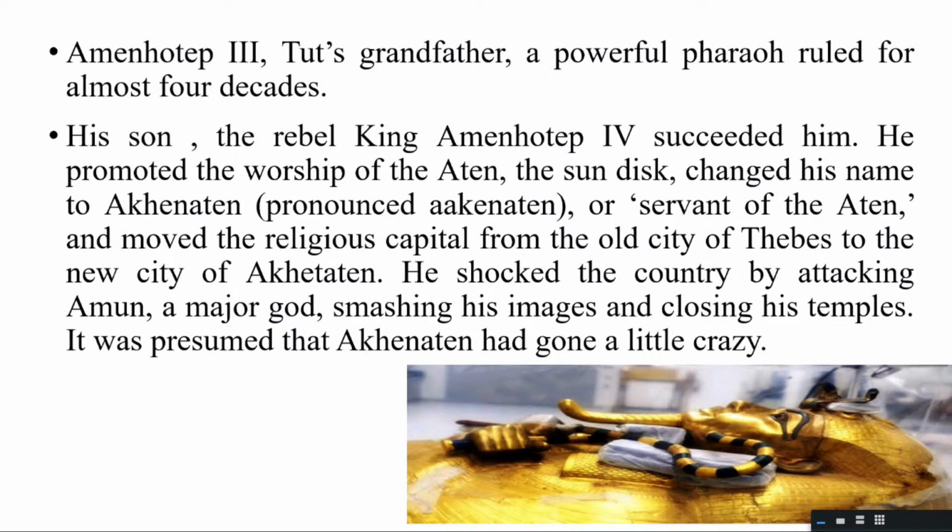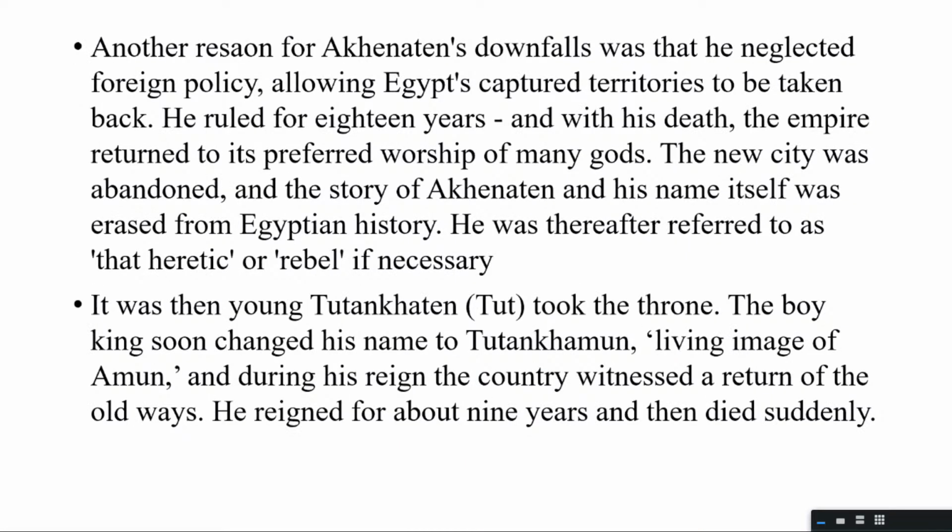So after the grandfather, for a brief period, came the father, who was not a very well-loved ruler. He challenged the religious beliefs, he changed the capital, and he caused a lot of financial loss as well.